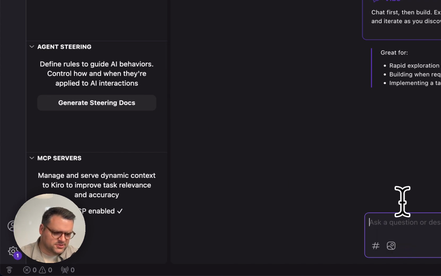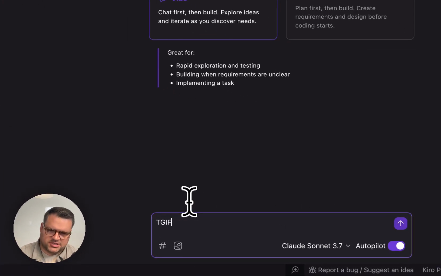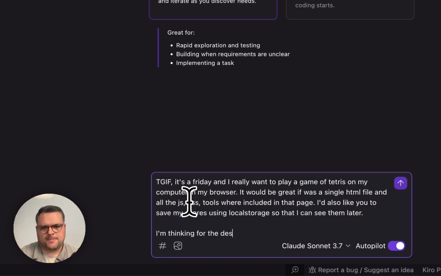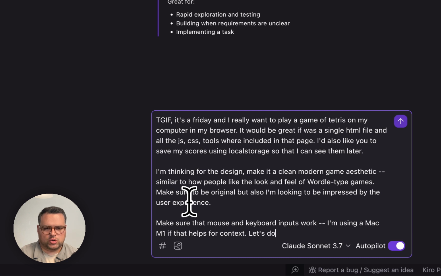All right, so let's do something simple. So I want to say TGIF, it's a Friday, and I really want to play a game of Tetris on my computer in my browser. I'm thinking for the design, make it a clean, modern game aesthetic. Let's do this. Okay, so I just want to make a Tetris app.